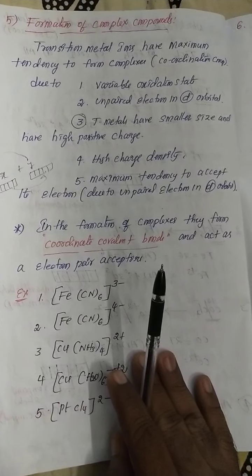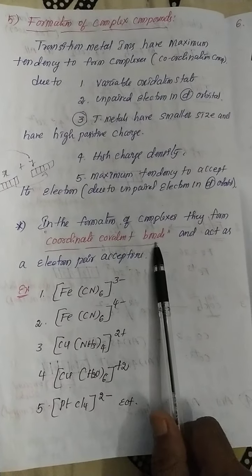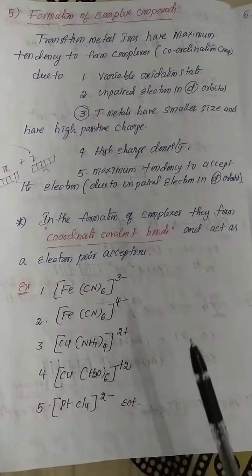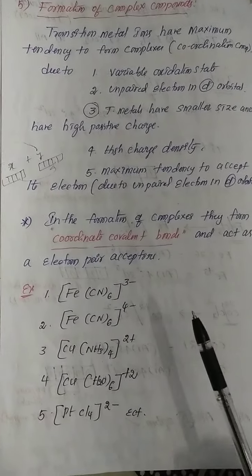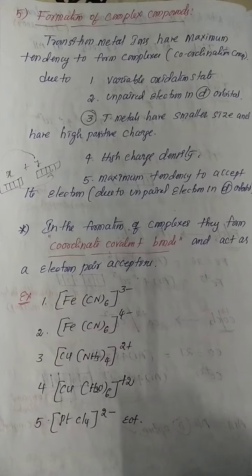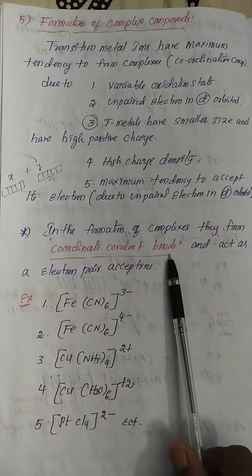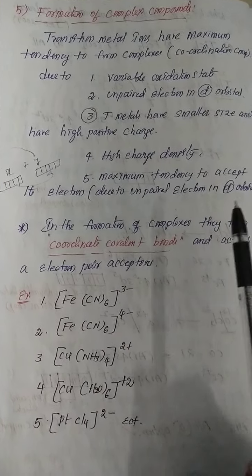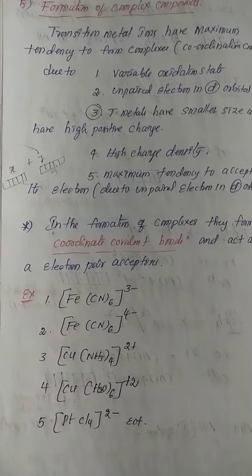See, ultimately, my dear students, all complex compounds definitely have coordinate covalent bonds, or nothing but dative bonds. What is the meaning of dative bonds or coordinate covalent bonds, or covalent bonds or ionic bonds? Next class we will discuss very clearly. So these are the important points, my dear students. All complex compounds definitely show coordinate covalent bonds. So especially transition metals show coordination compounds, complex compounds, for these reasons.